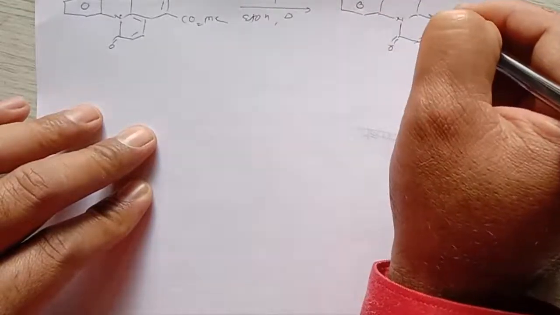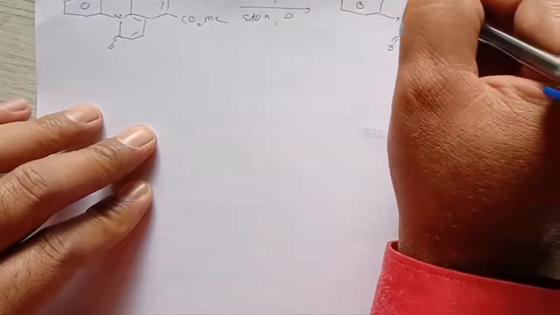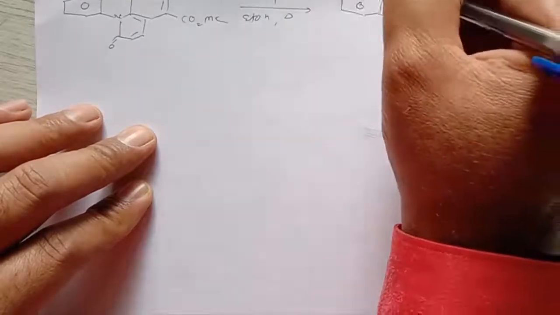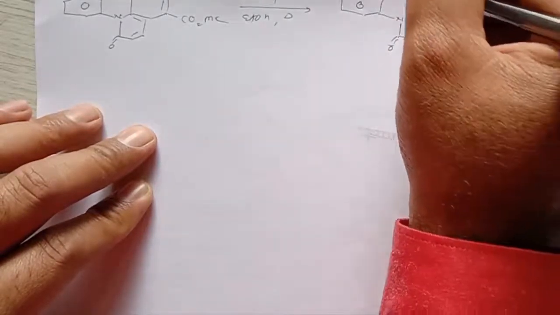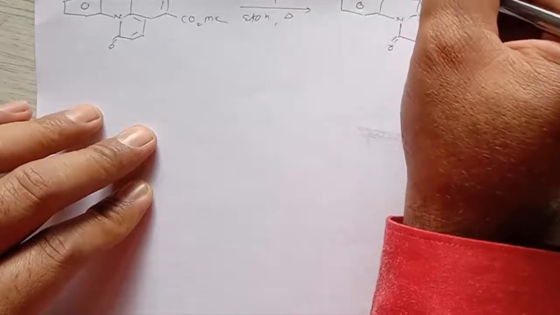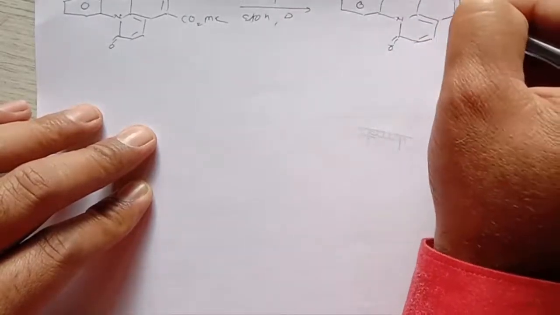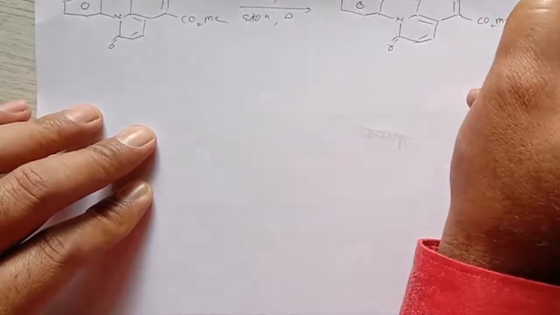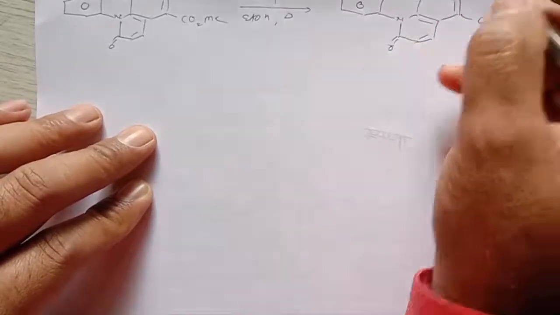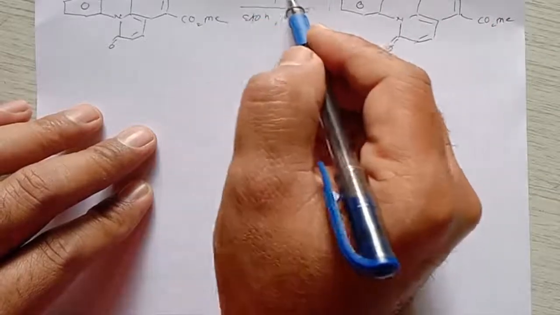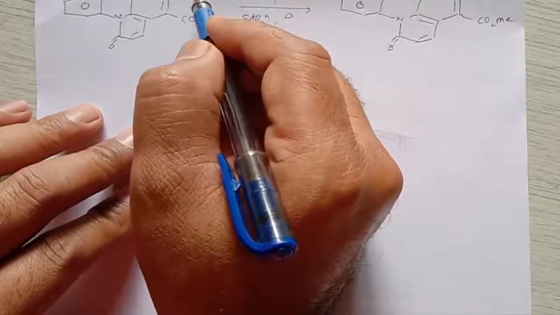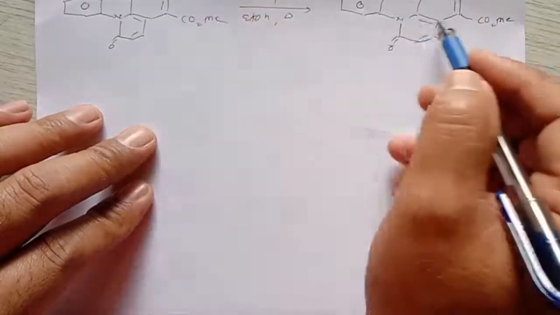It gives formation of a compound like this. Here the functionalities will be the same, CH2NAc here, and here it gives formation of CO2Me, and here is the hydrogen below the plane. That means the Raney nickel removes this SCH2Ph group from the ring.